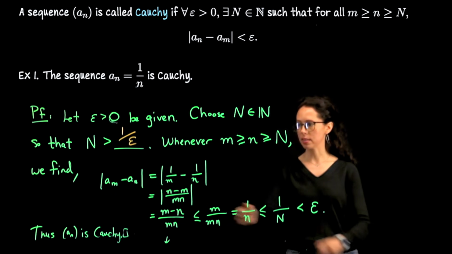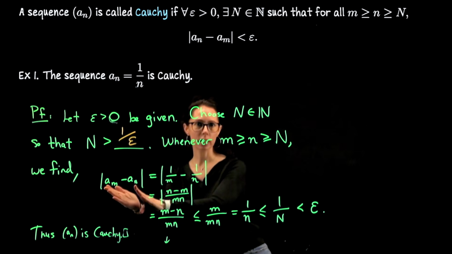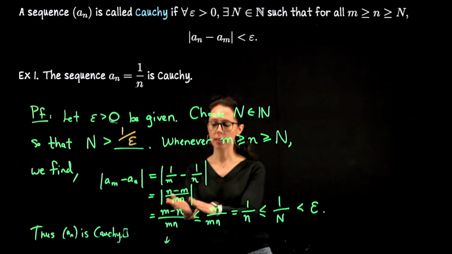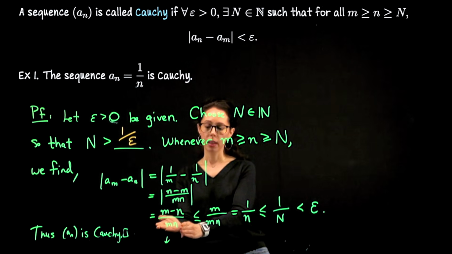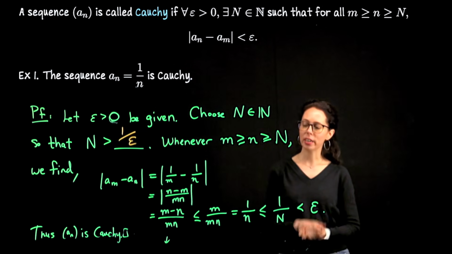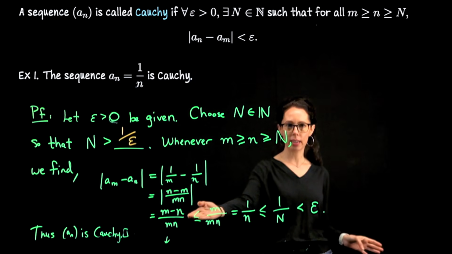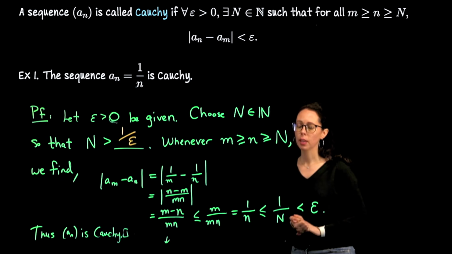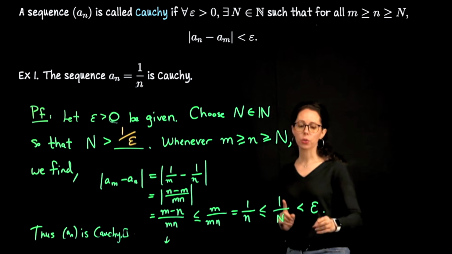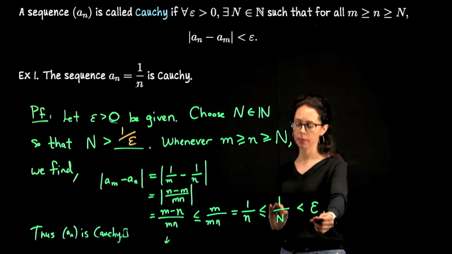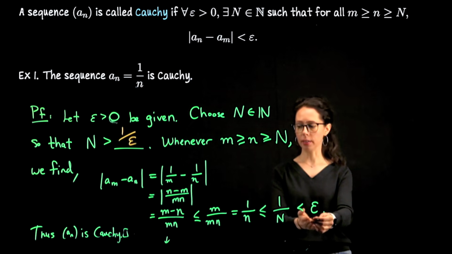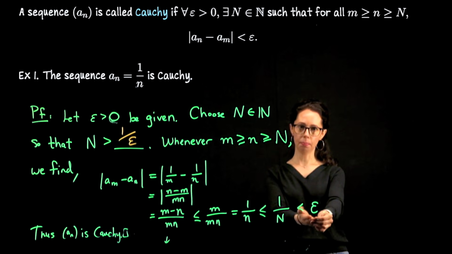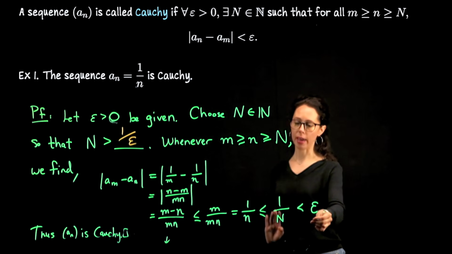As you work through these kinds of maneuvers, you're always going to start this kind of computation by comparing these terms to each other. Often you'll have an explicit form for your sequence. Here I have equality, equality, equality. At this point, I've got a lot going on in this fraction, and it would be cleaner if I could just throw away the minus n from the numerator. And you can do that if you go up in size. So anytime you're working through this kind of computation, go up in size so long as you can get to epsilon as the cap at the end. Because again, if this is less than epsilon and this is smaller than this intermediary step, then this is less than epsilon. So just keep in mind, go up in size, that's okay.